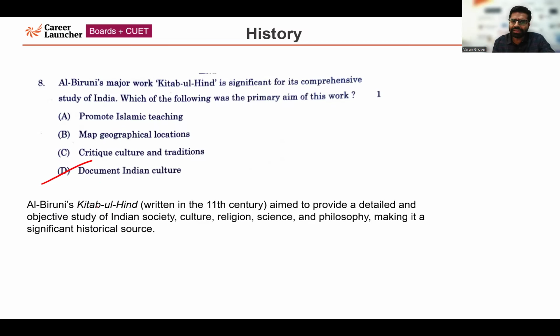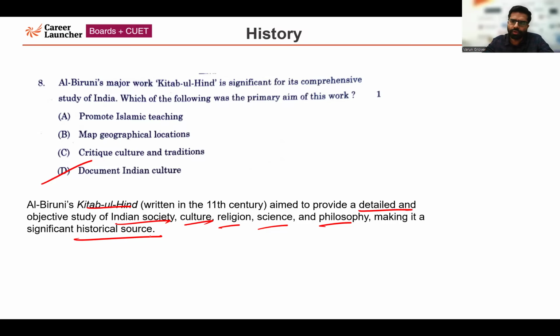Al-Biruni's Kitab-ul-Hind was written in the 11th century. It aimed to provide a detailed and objective study of the medieval era, of Indian society at that point of time, how India's culture was, what religions were existing, science, philosophy. So it became a very important historical source. So the correct answer is option number D.